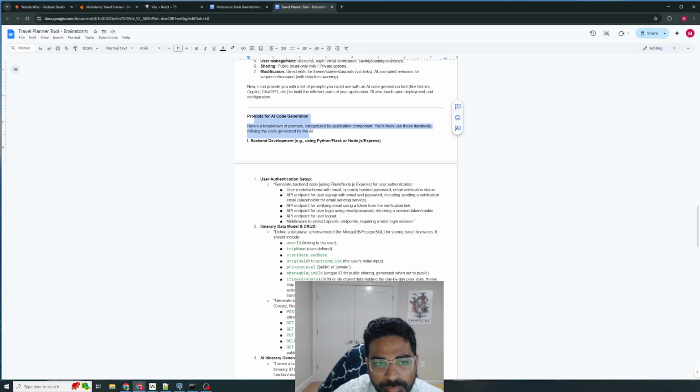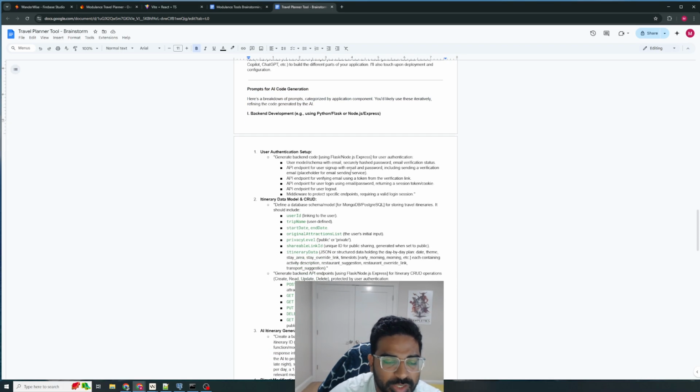And then we get to the point where it's going to give you prompts for AI code generation. This time around, it was interesting. It organized things a little bit differently. It gave me a lot of these large prompts, which I thought was actually more detrimental. This project, as you can tell, is definitely way more complicated in scope and features. There are way more REST endpoints. There's a front end and back end. There's a database to this.